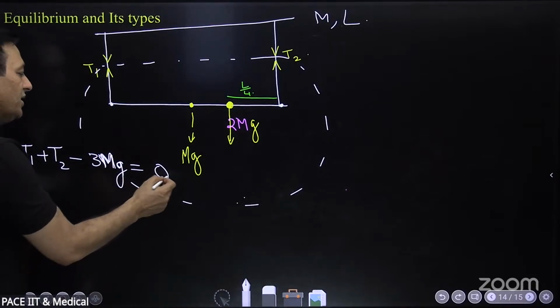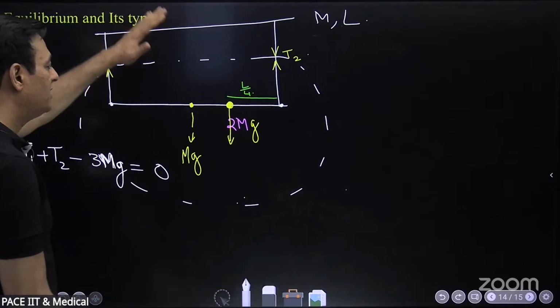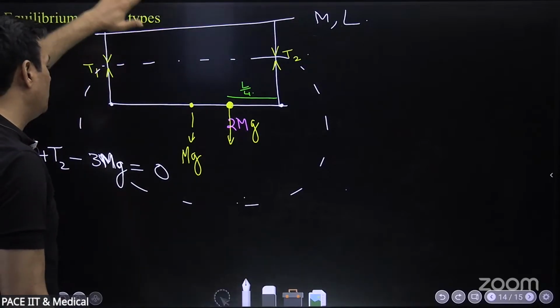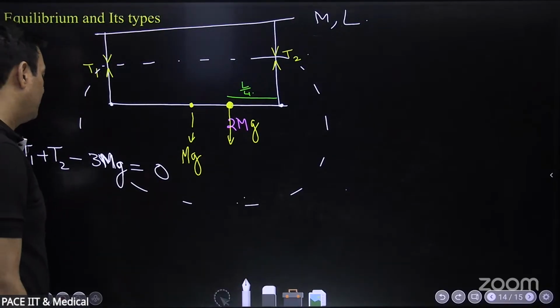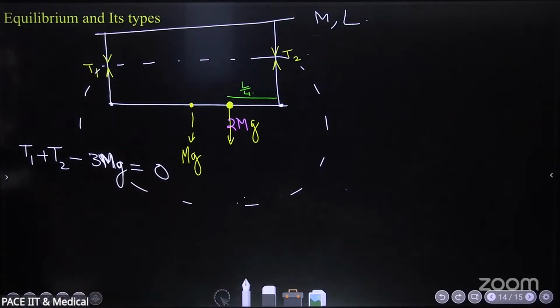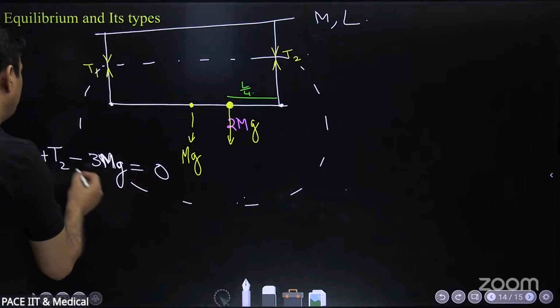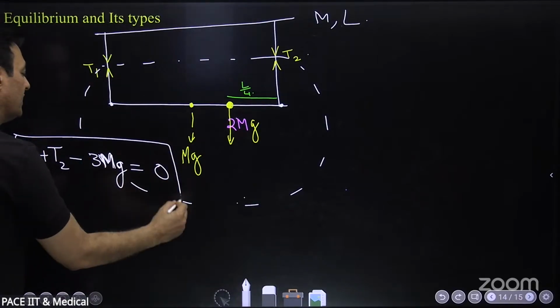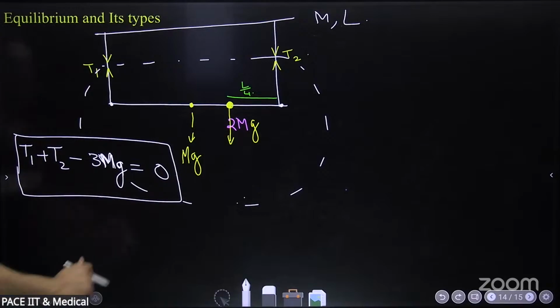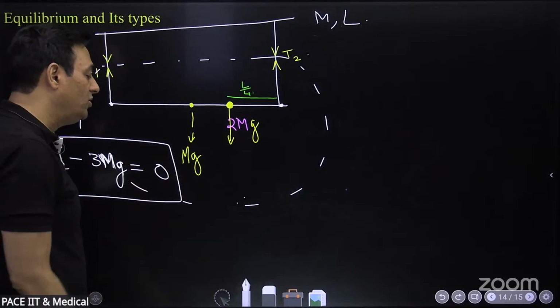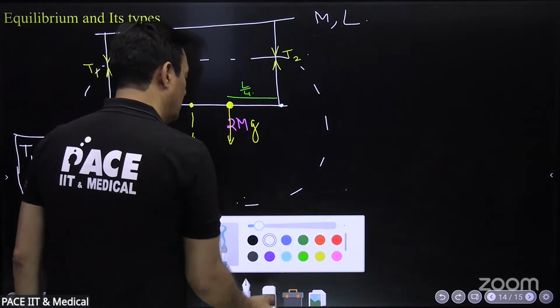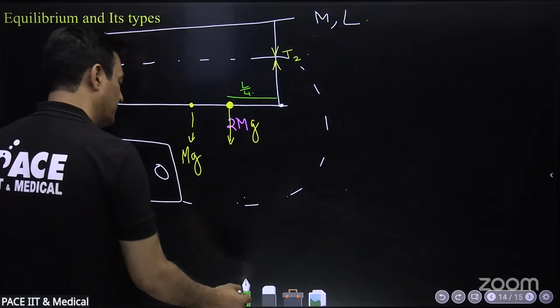It is the condition of equilibrium. They are not accelerating. The rod is not falling down, not going up. So acceleration is 0. Net torque is 0. Now net force is 0. What we have done here is equilibrium in terms of forces. Now rotational equilibrium, the moment of forces, that is torque. Net torque should also be 0.